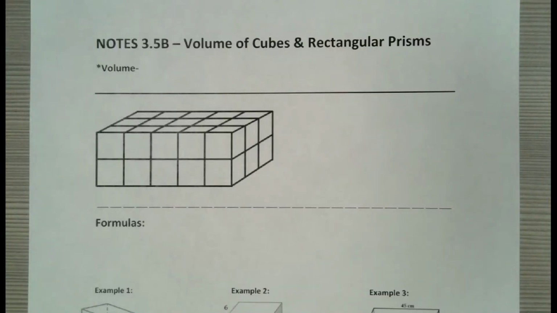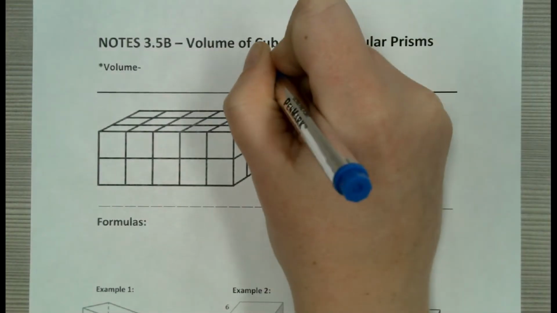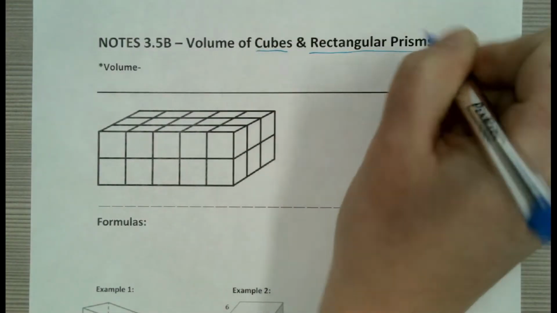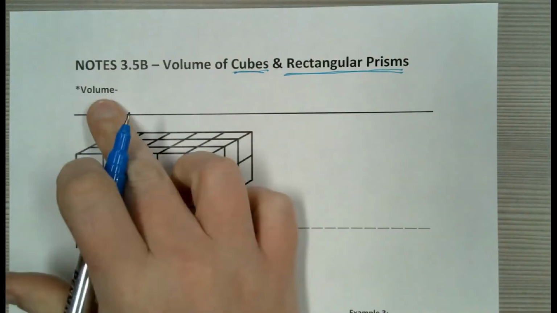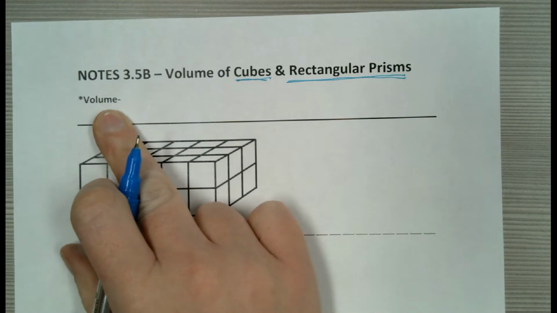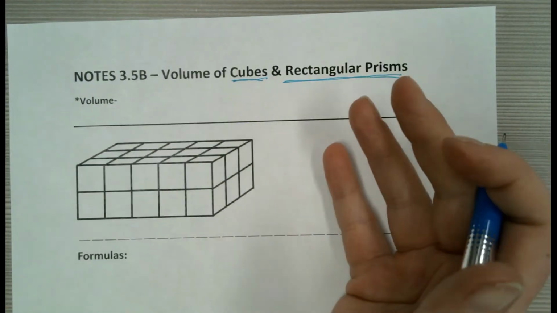Alright guys, so today's lesson should be a pretty easy one for us. What we're going to talk about today is how to find the volume. Specifically today we're just going to talk about cubes and rectangular prisms because they are very similar. But first let's just talk about what does volume mean. Volume is how much space is inside of a three-dimensional figure.